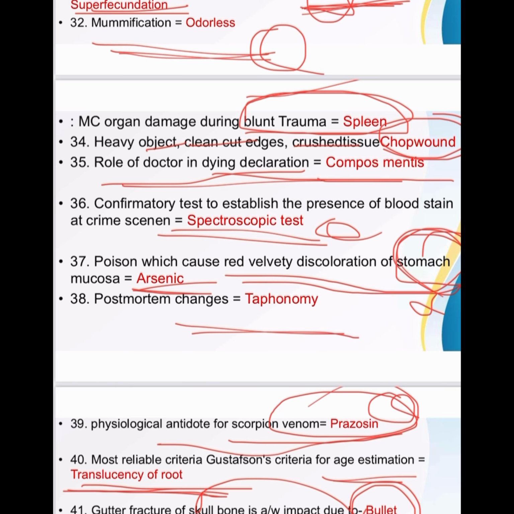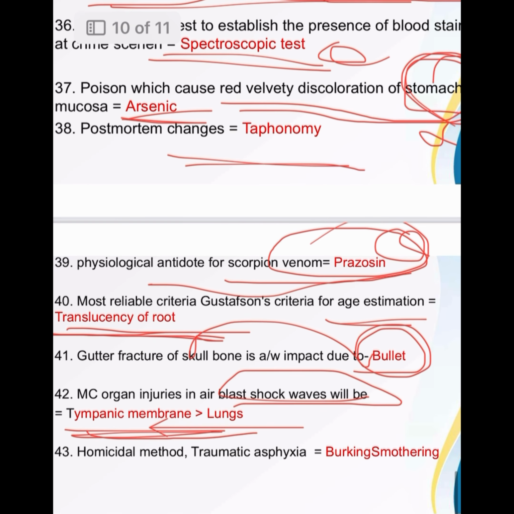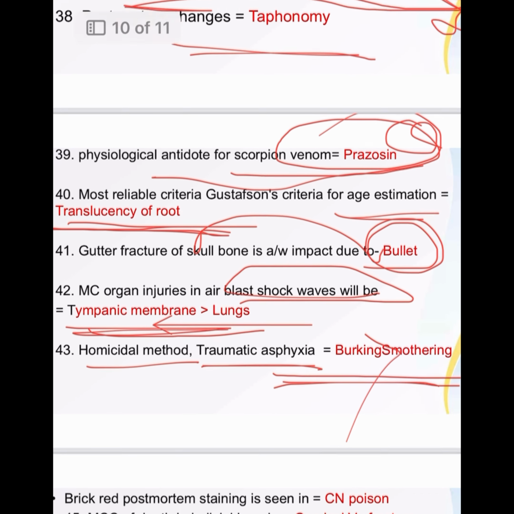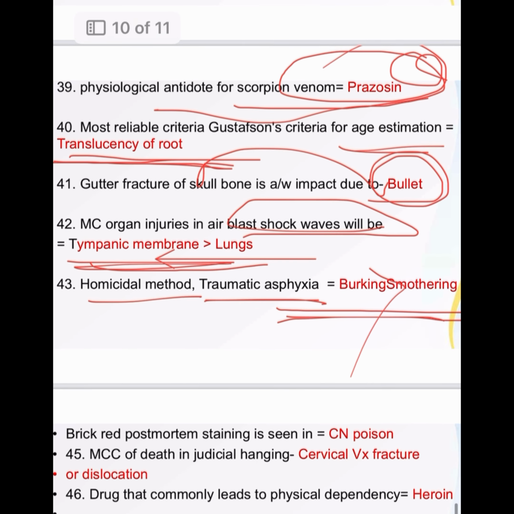Then homicidal method of traumatic asphyxia is burking more than smothering. Brick red post-mortem staining is seen in cyanide poisoning. Post-mortem, it is important.